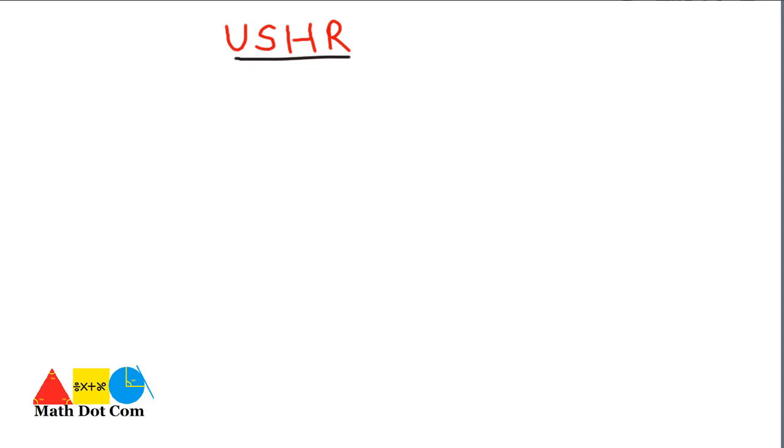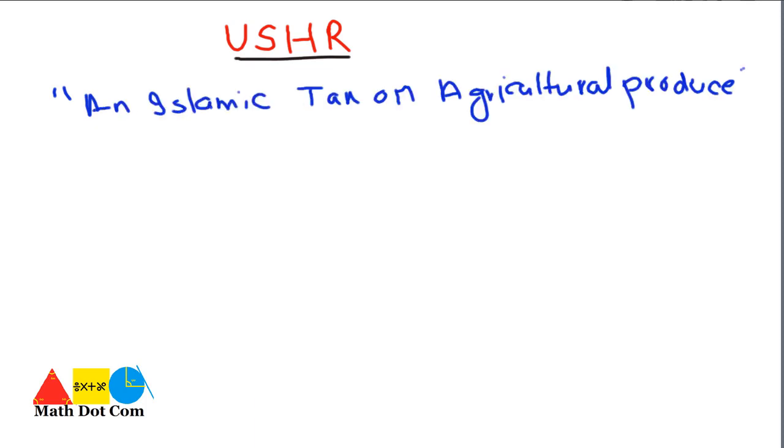In today's lecture, we are going to discuss another Islamic tax, that is Usher. It's an Islamic tax on agricultural produce. So this is the definition of Usher, that it's an Islamic tax that is applicable on the production that is received by agriculture. There are some points that you have to keep in mind about Usher: what its limits are, where it is applicable, and when it is applicable. We will see what is the percentage of Usher on the agricultural produce. Let's see one by one a few points that you have to keep in mind.